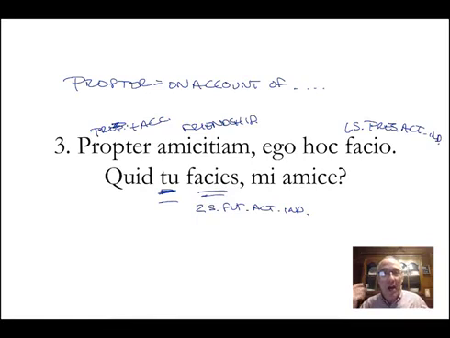But he was not making this sentence for us. This is not a Roman writer making a sentence for English speakers. He was making it for other Romans. And so he is contrasting, I am doing this. What will you do? Do you see the subtlety, the difference? I acknowledge, I'm very aware that it does not make any difference in our translation whether they use the ego here or not. But it does have a subtle difference in the Latin. Because of friendship, I am doing this. What will you? You. I'm doing this. What will you do, my friend?